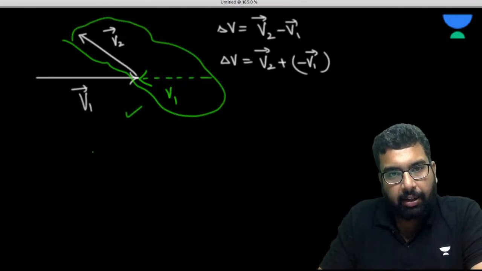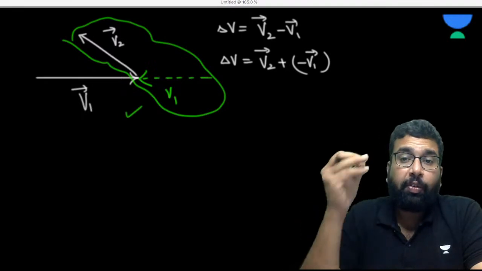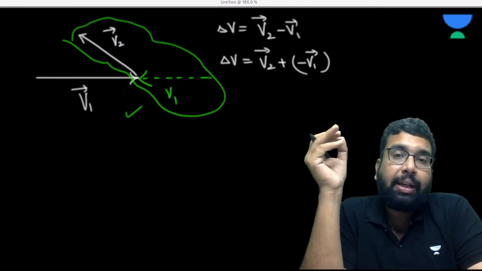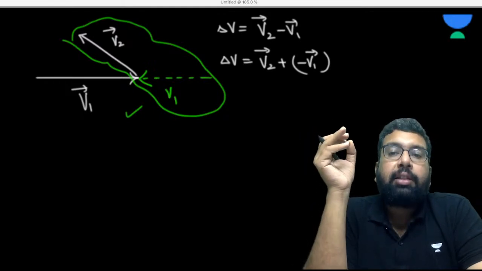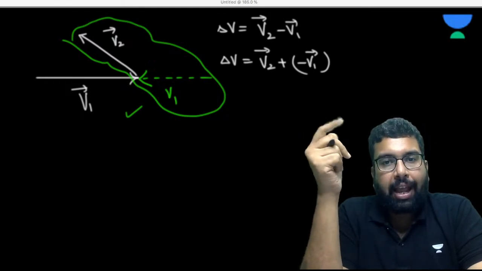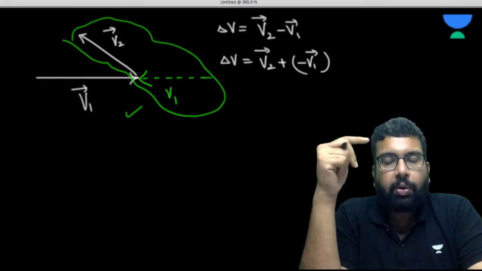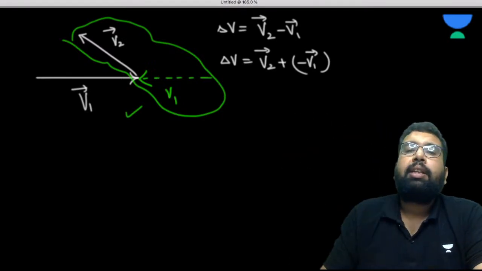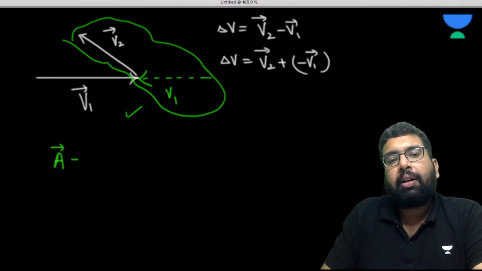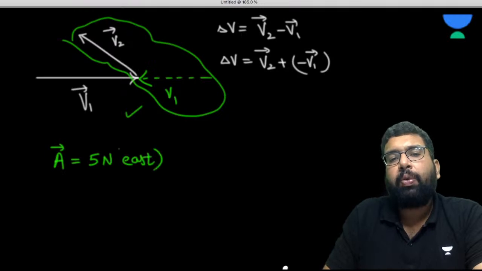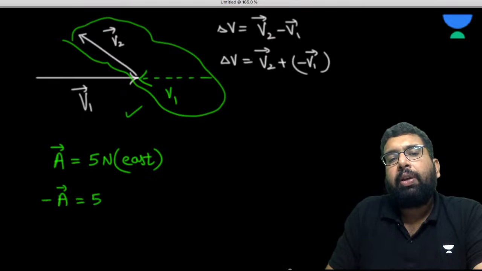Understood? Okay, so negative of a vector is highly relevant, and basically negative of a vector is something which is having the same magnitude but opposite direction. Any vector's negative means that you have opposite direction but the same magnitude. Okay, so let's suppose there is a vector, let's say 5 Newton east, vector A, so it represents a force. So what is going to be the negative of this vector? The magnitude will remain the same and the direction will be west.